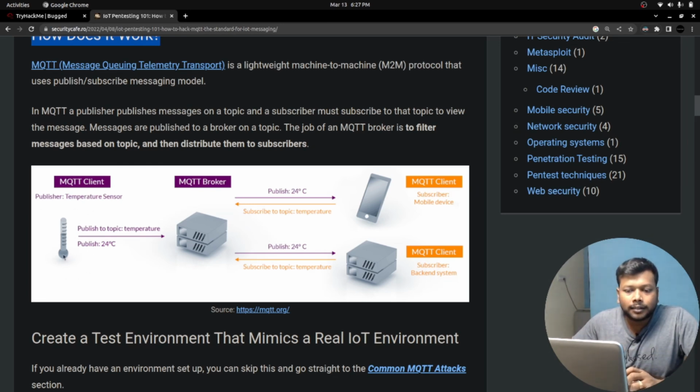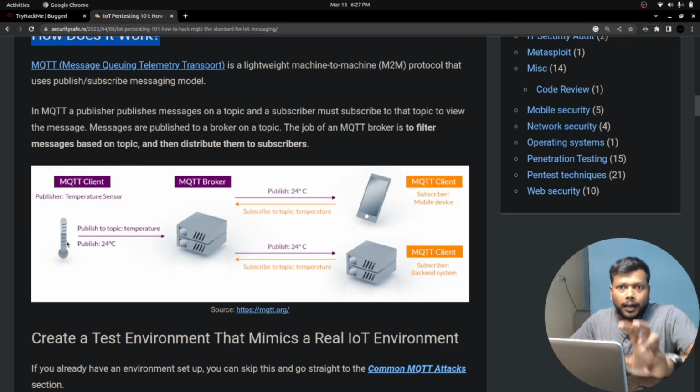The IoT device typically publishes the data. For example, if it is a sensor, it publishes the recorded telemetry. It publishes to the MQTT broker, and the MQTT broker gets that data, and it actually publishes the data to whoever subscribes for that specific data. So that is the communication. It publishes to whoever subscribes for that data, as simple as that. And that's the architecture of this MQTT protocol.